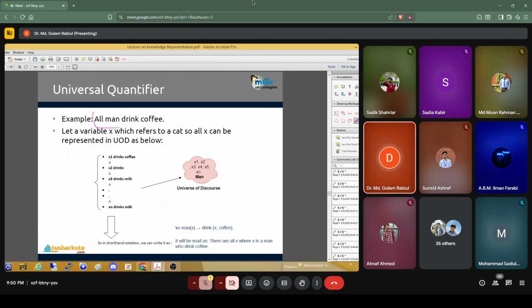Like if we want to represent this one, all men drink coffee. Using the universal quantifier, we can represent it as for all x.